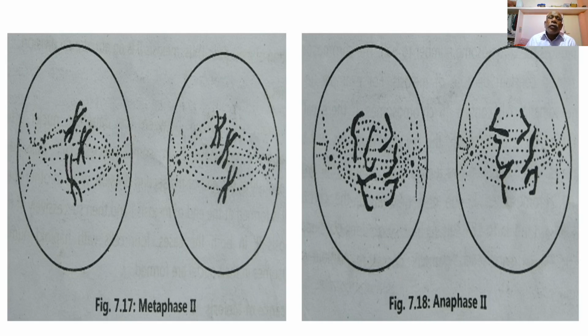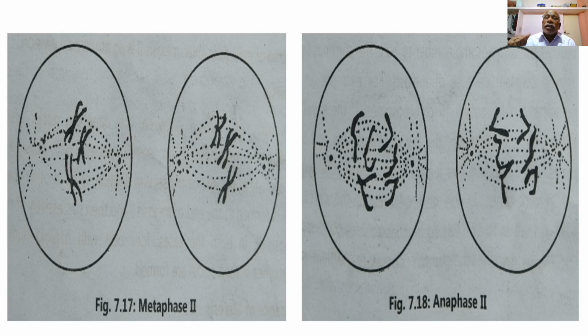Now, during metaphase second, the nuclear membrane has completely disappeared. Spindle fibers are completely formed and extend from opposite poles to the middle portion, the equatorial region, where the chromatids of the chromosomes are arranged along the equatorial plane. So ultimately, the chromosomal fibers or the spindle fibers get connected with the centromeres of the chromatids arranged at the equatorial plane in metaphase second in both the cells.